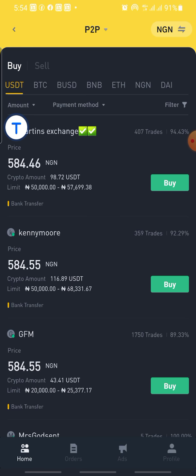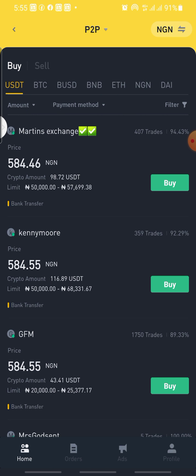So the first thing you need to do, let's assume you have 100,000 naira, is to set an ad that you are going to buy. You are going to post an advert that you are going to buy coin.